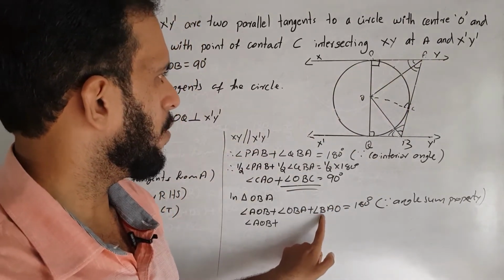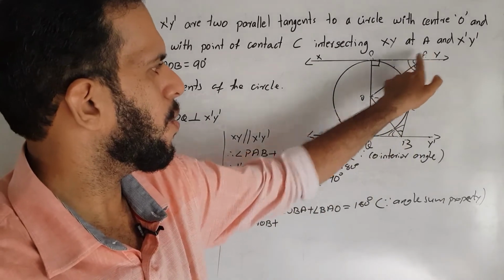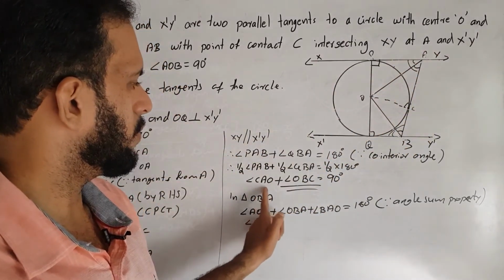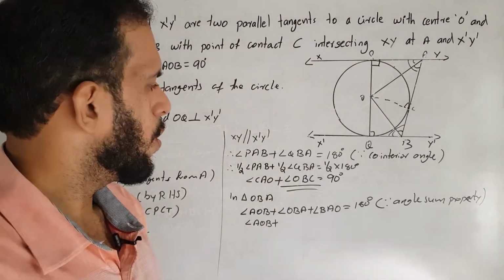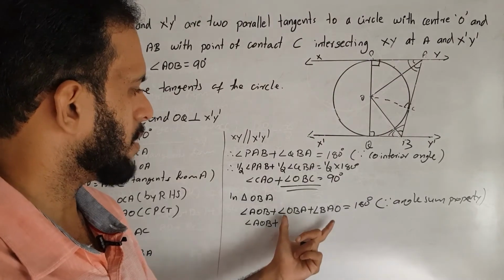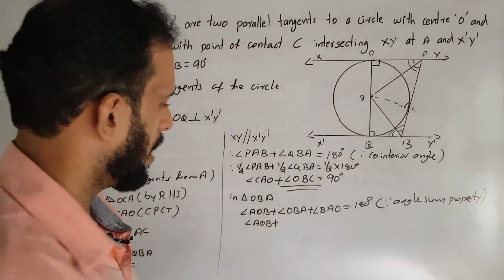Then what is BAO? BAO is the same as angle CAO. BAO and CAO are the same, and OBC and OBA are the same. So what is the sum of these two? It is equal to 90 degrees.